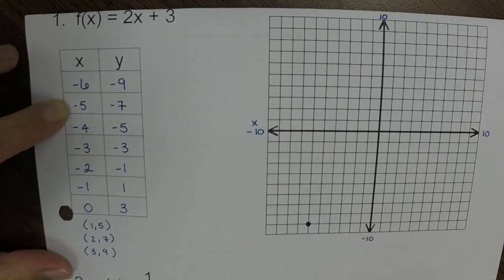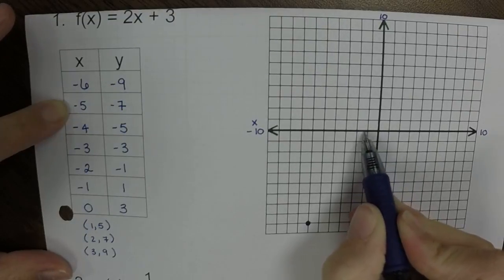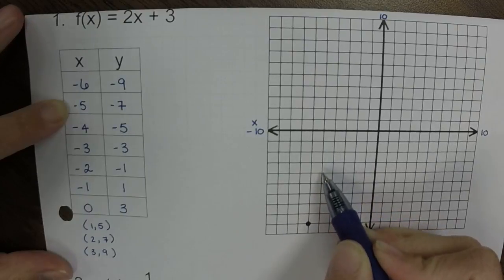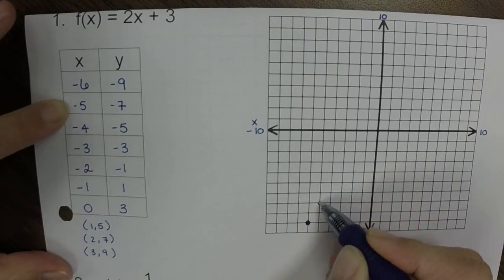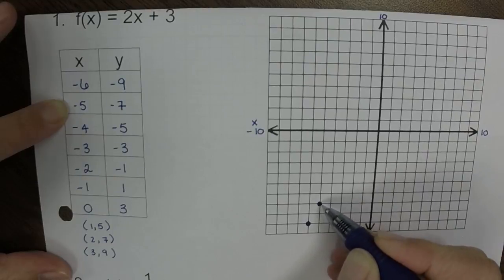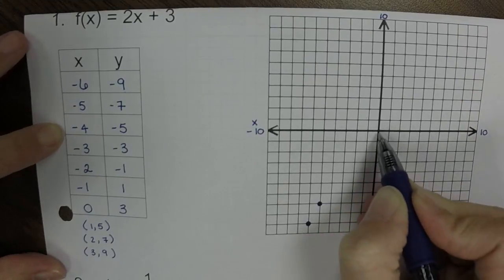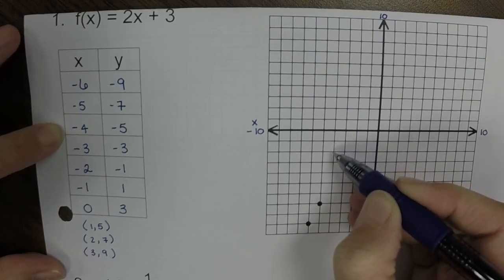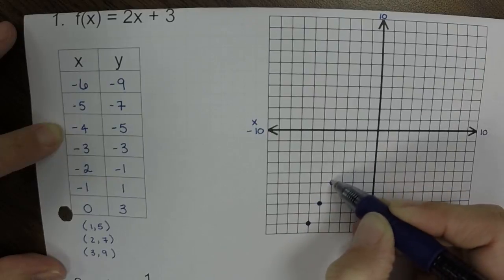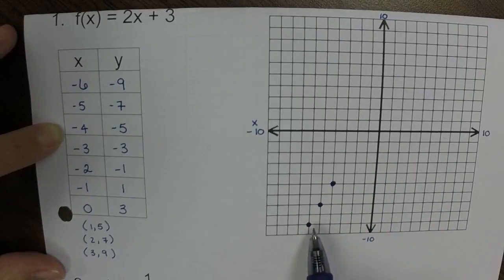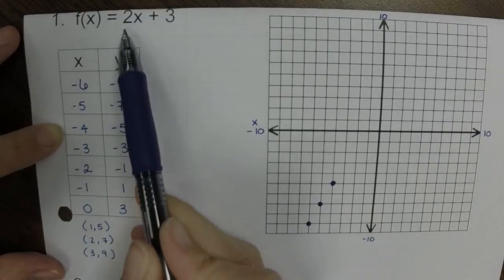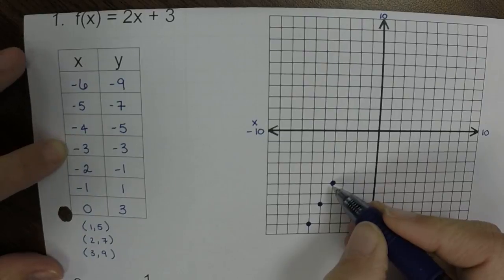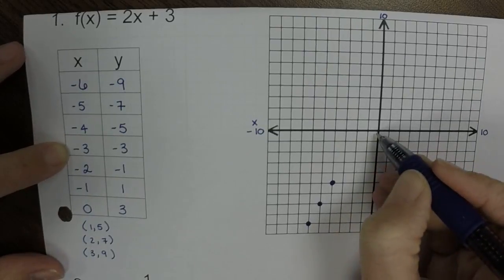Then the next one is -5, -7. So 1, 2, 3, 4, 5, and then down 1, 2, 3, 4, 5, 6, 7. Then I could plot -4, -5. 1, 2, 3, 4 to the left, down 1, 2, 3, 4, 5. Now, if you notice, you should start to see that pattern that we already know is called our slope. There's 2, so we're going up 2 over 1. But if you don't notice that, you can just continue to plot the points.